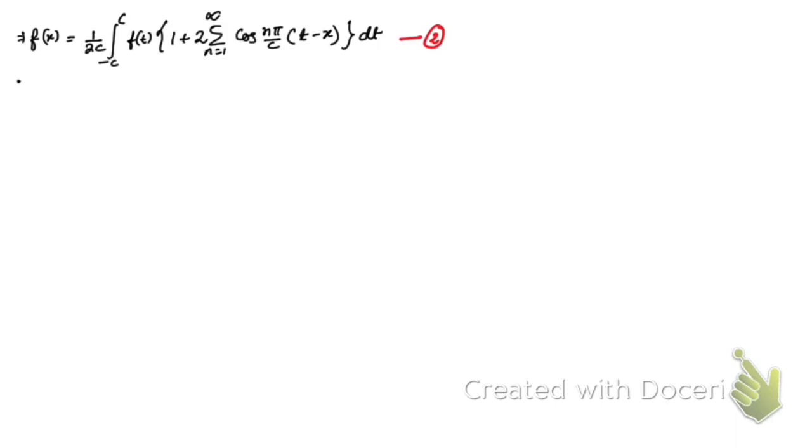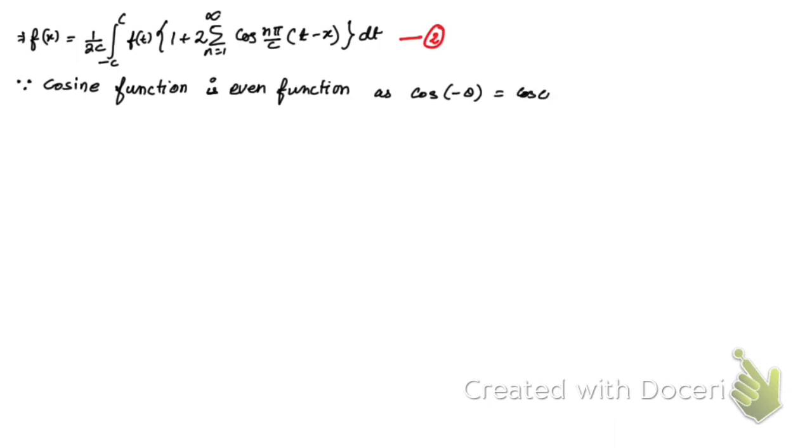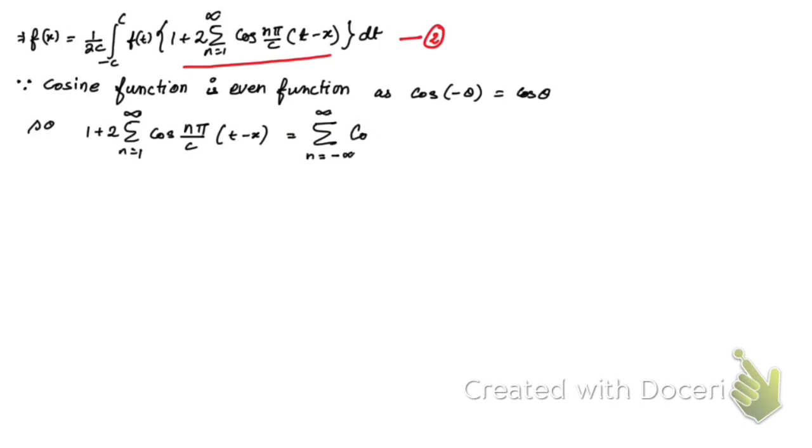So now you see, since this cosine function is an even function, as cos minus theta is cos theta, that's why we can write this part of this equation, which is within the curly bracket, this way, right?